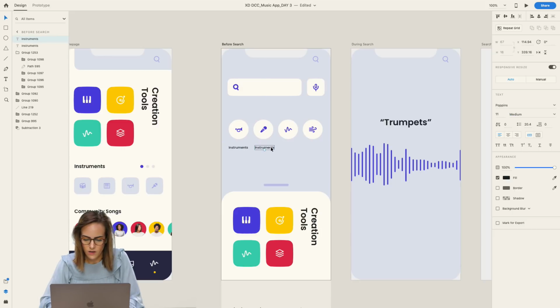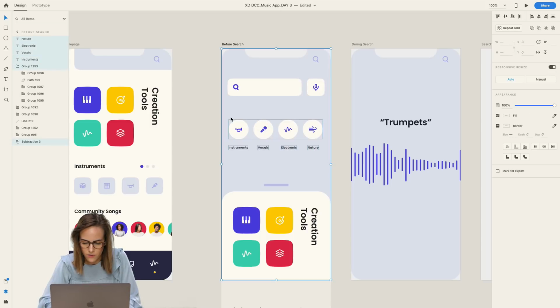Copy and paste that. And this will be vocals. Center that a little bit. And then this will be, what did I say? Electronics or electronic sounds. And then nature sounds.